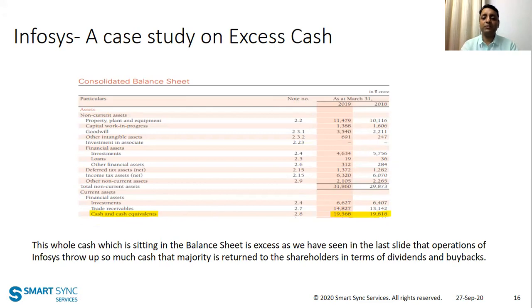They don't require it for their business, because their business is already throwing off a large amount of cash, right? They are anyways going to distribute this cash as dividends and buybacks, right? So now, what do we do to understand the real ROE of Infosys?